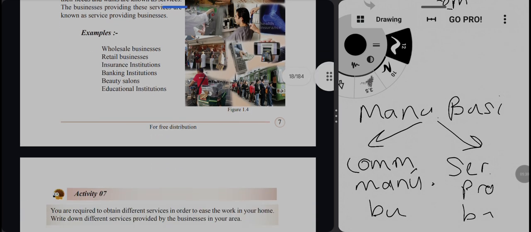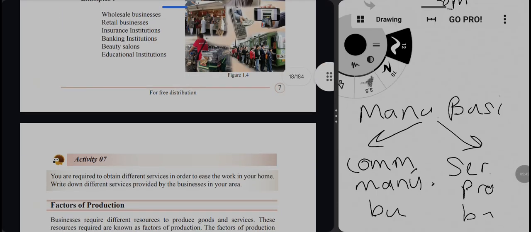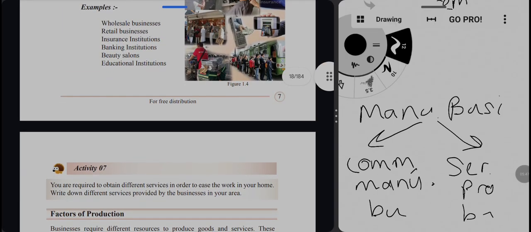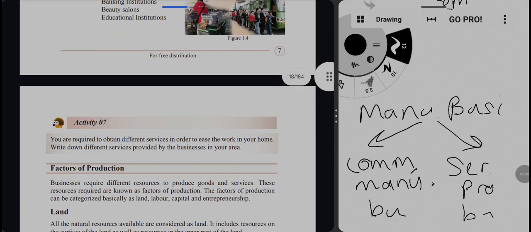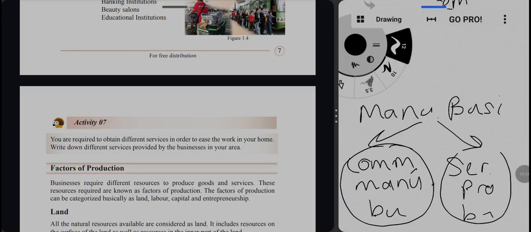For example, wholesale businesses, retail businesses, insurance institutions and banking institutions. They are giving us services, not products that have tangibility. So we have studied commodity manufacturing businesses and service providing businesses.